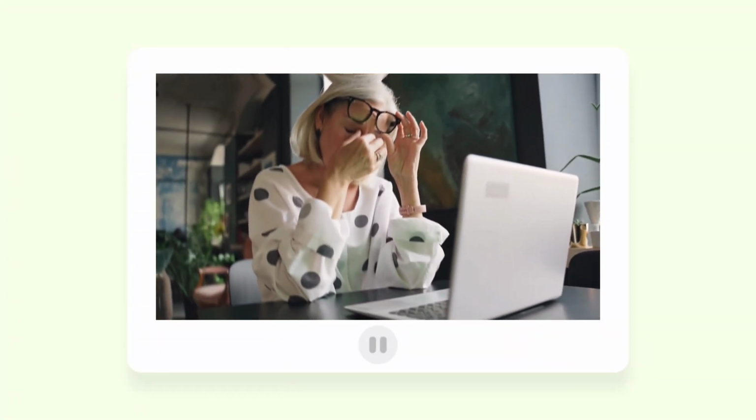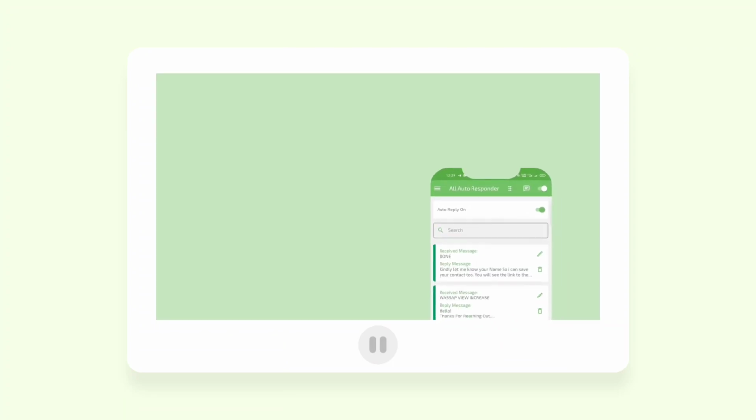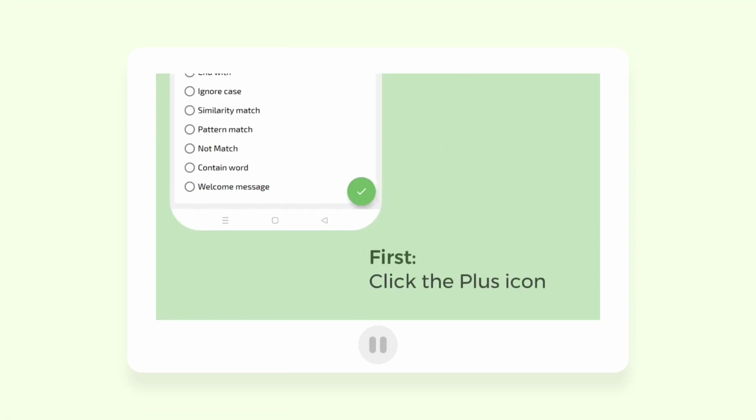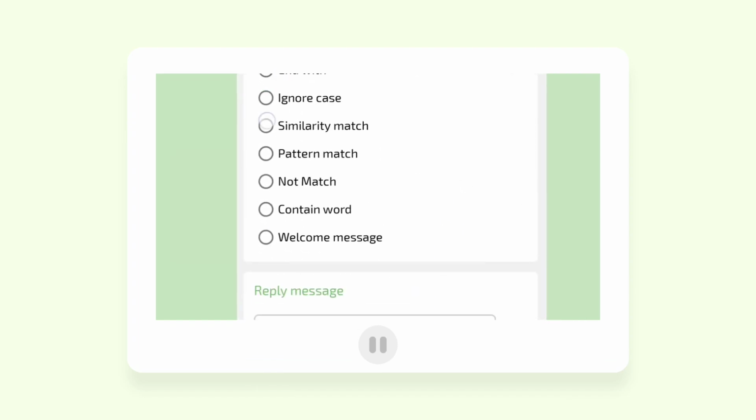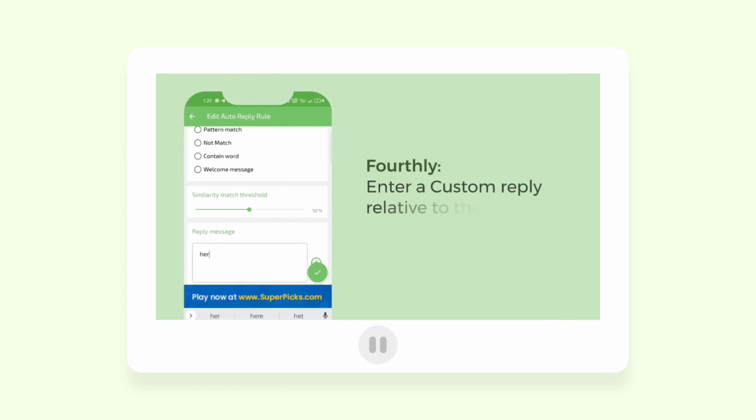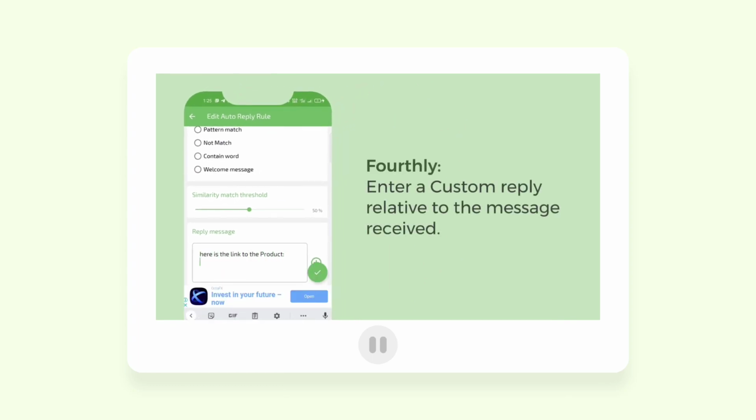Tired of too many social media messages? Just log on to the autoresponder app and click the plus icon. Enter the received message pattern in the first box provided. Select the similar match option. Enter a custom reply relative to the message received in the second box.